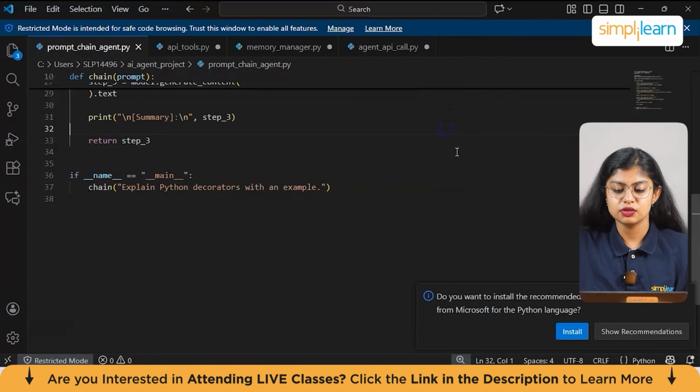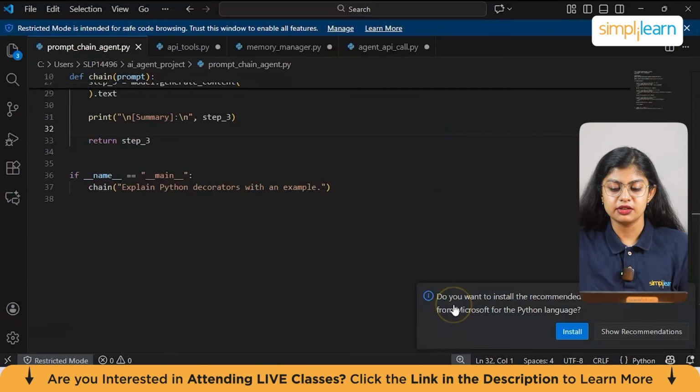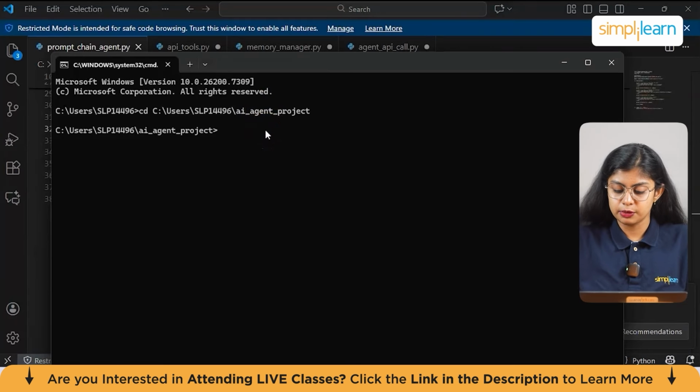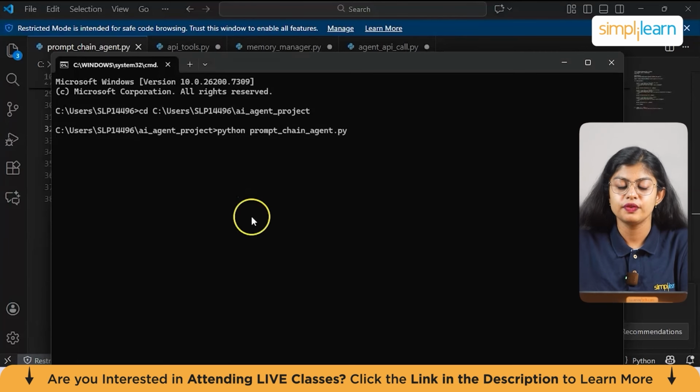So let's just run this file and see what the results will be. So again, how do you run the program? Same way, python, the file name is prompt_chain_agent.py. So we had asked the question of what decorators are. So we need a 3-step explanation with the summary. So let's see if that is given here or not.